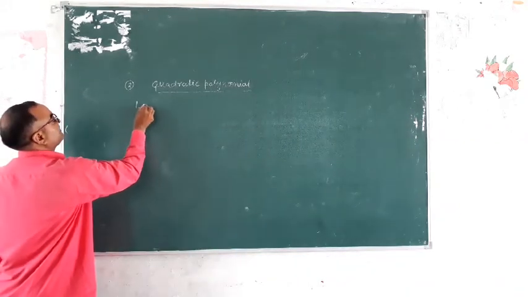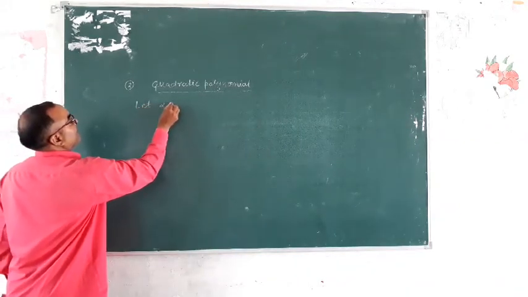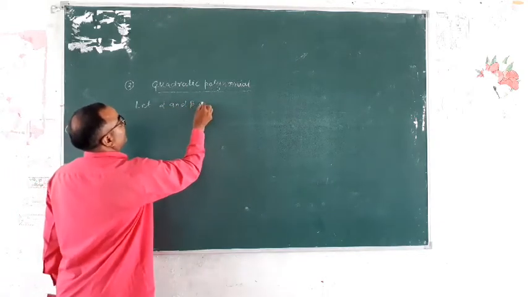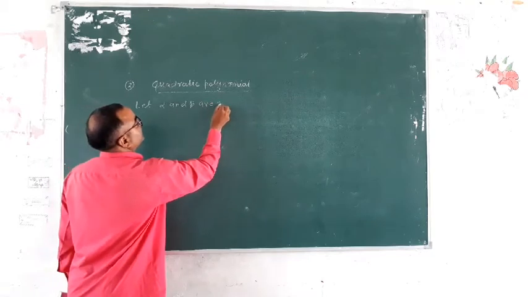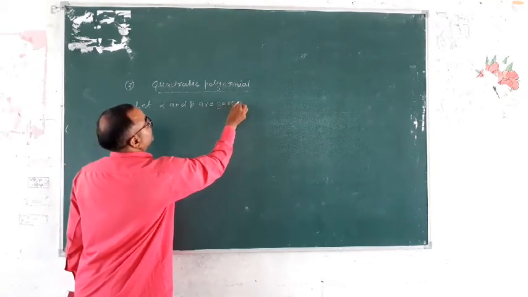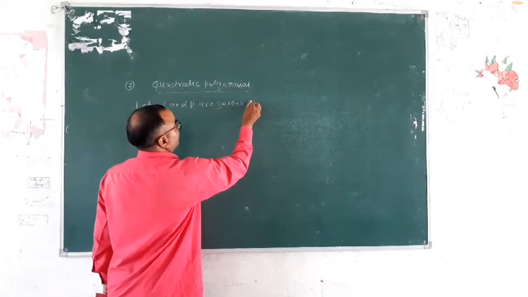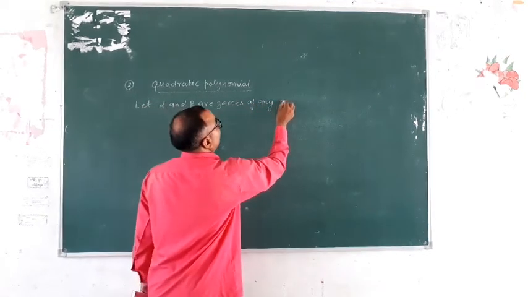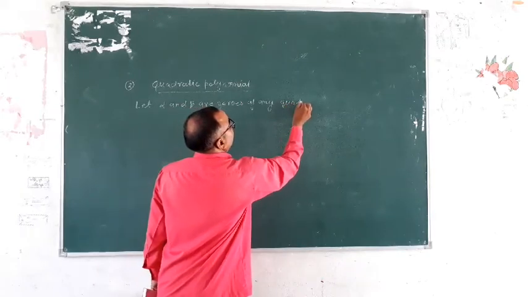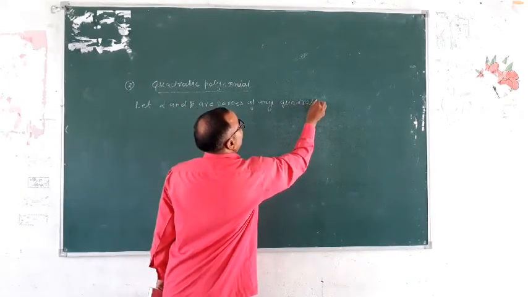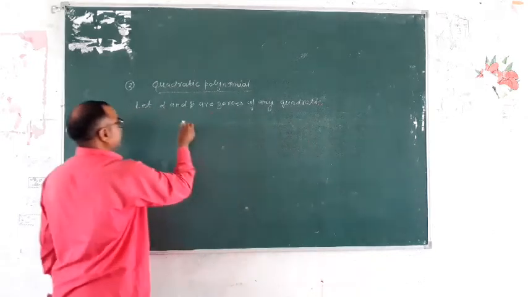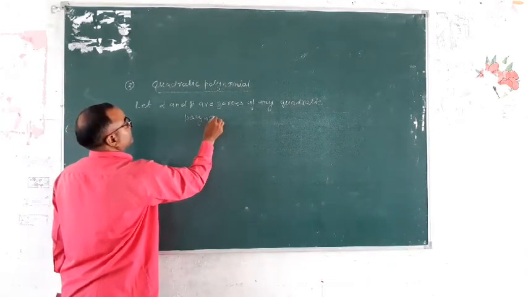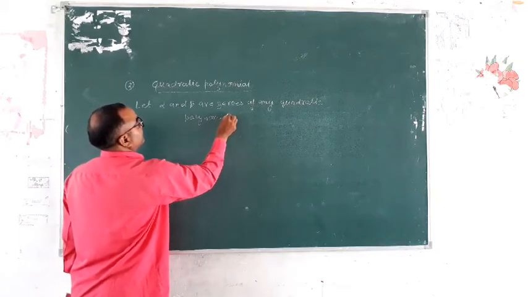Let alpha and beta be zeros of any quadratic polynomial. Quadratic polynomial.